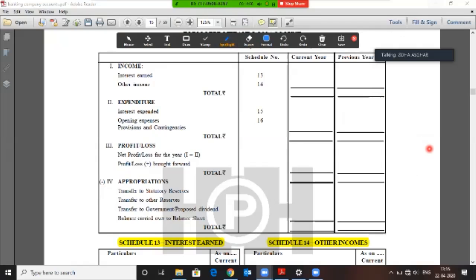All right. Then next is operating expenses, provisions and contingencies.